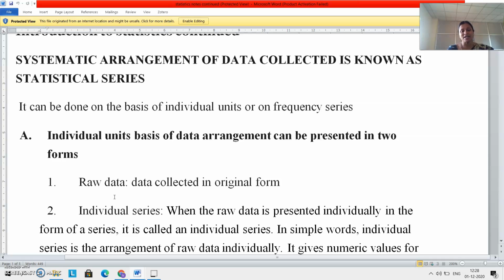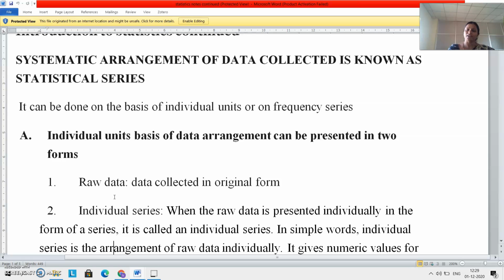Or I can arrange collected data from you individually, means from student number 1 to student number 86 or 79, whatever be the number of students in your section. So I will arrange data individually as per their name or as per their serial number or as per their register number. That is nothing but individual series. So if I arrange data in an individual series, definitely you will come to know what is the mark scored by serial number 1 student or register number 1 student or student named Arpita. So either on the basis of name or serial number or roll number, I will arrange data individually. That is known as individual series.